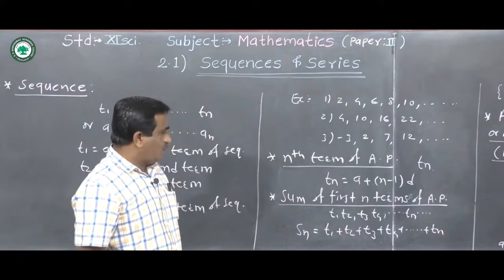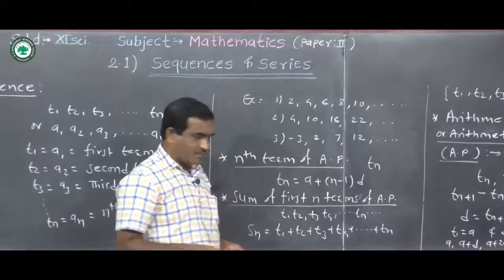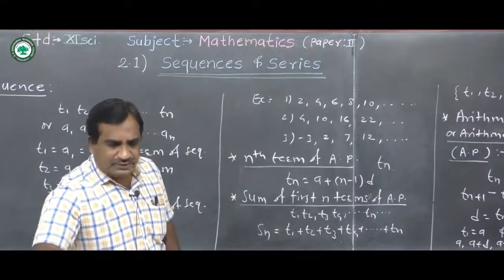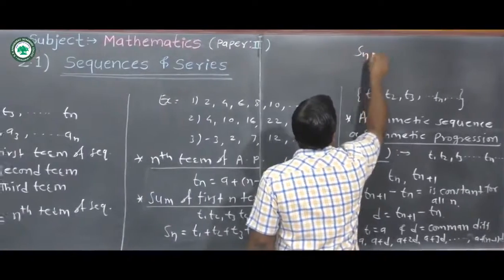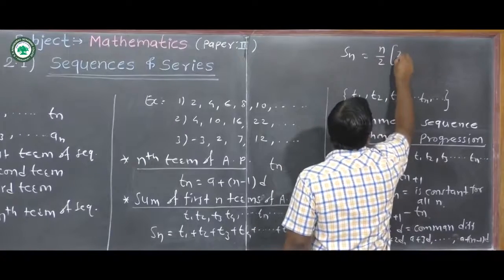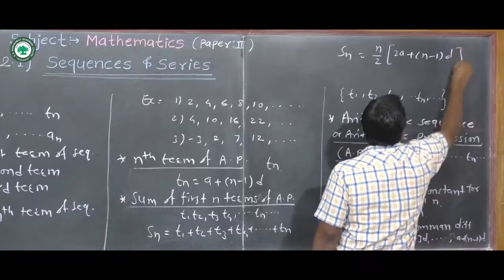Now, the formula for the sum of the first n terms of a sequence. We have seen this formula in 10th standard also. Sn is equal to n upon 2 into, in bracket, 2a plus n minus 1 into d.